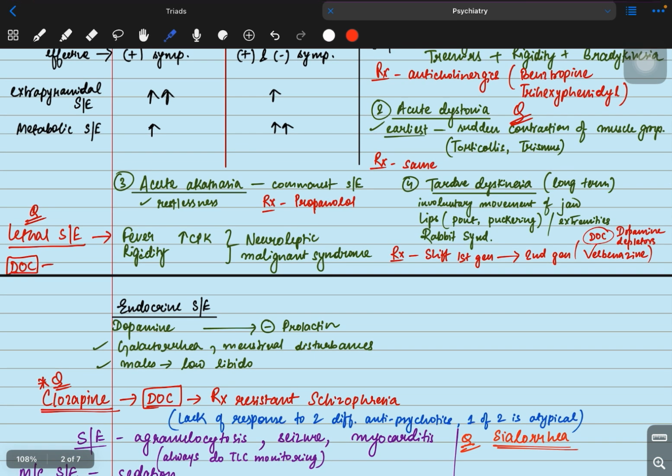The third one is acute akathisia. It is the commonest side effect. Here the patient will have restlessness. The patient cannot sit in one place. The treatment is propranolol, a beta blocker.